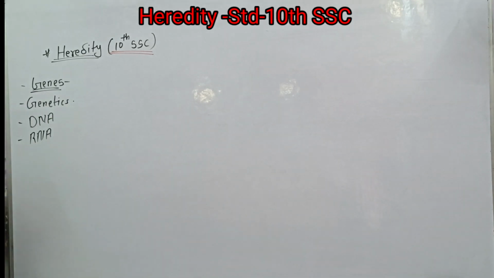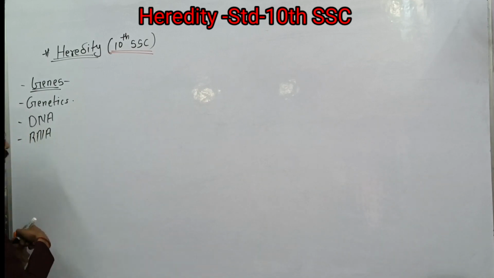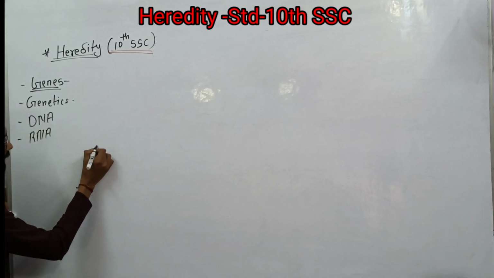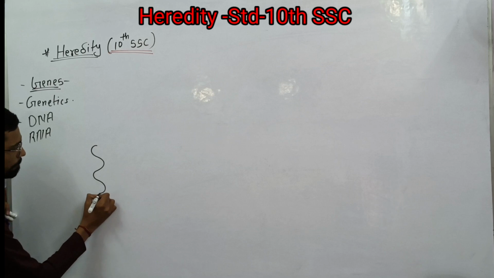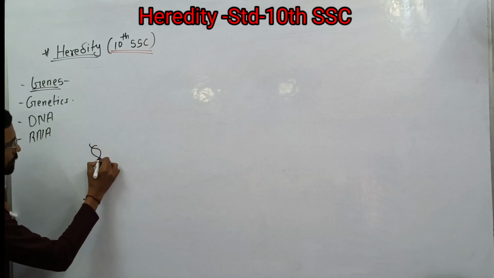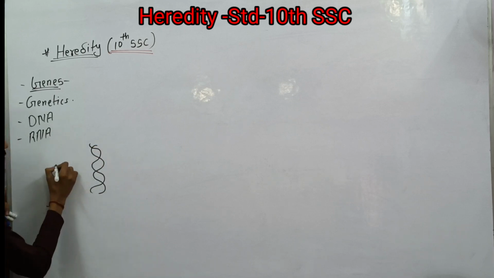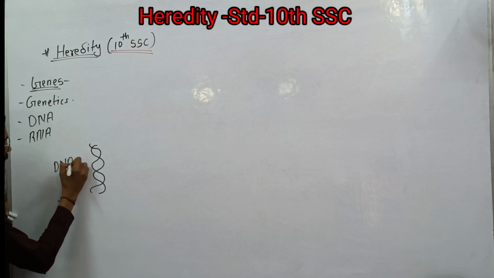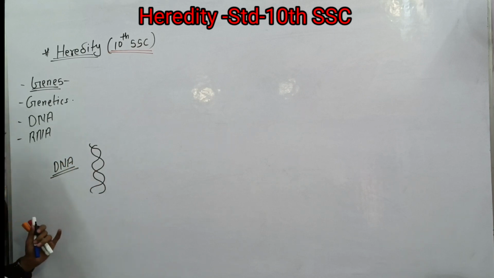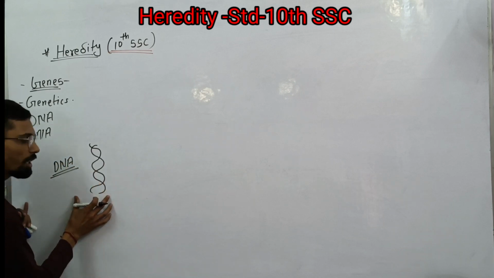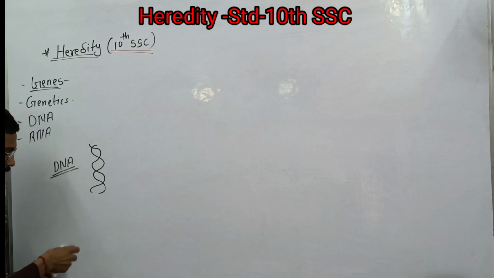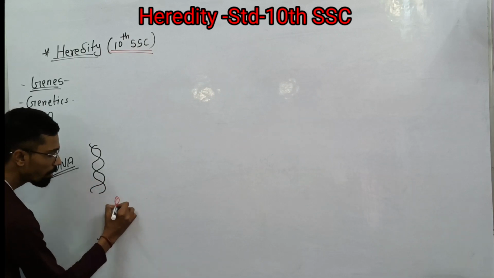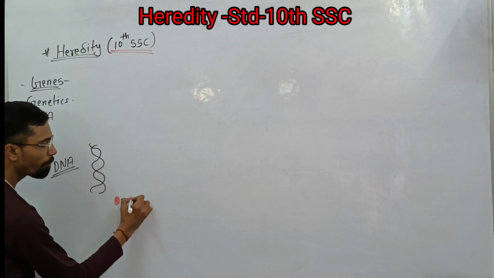See, assume that this is our DNA, which is double stranded. This is a DNA, deoxyribose nucleic acid. This DNA is condensed with a certain type of protein.